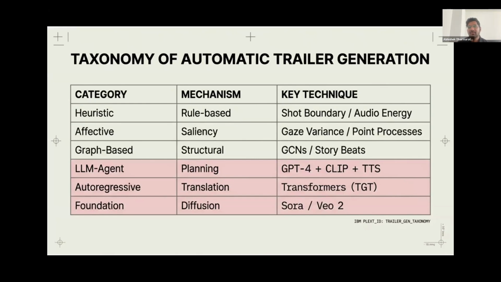Today, we have officially abandoned those old methods and operate entirely in the bottom half of this table, which is actively utilizing LLM agents for narrative planning, autoregressive transformers for complex translation and sequencing, and powerful diffusion models for raw pixel generation.